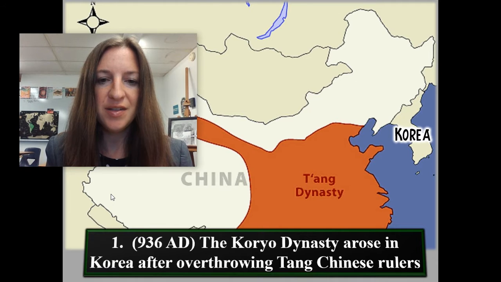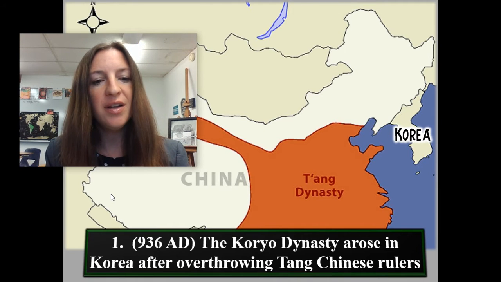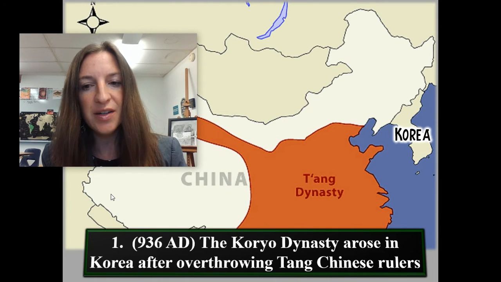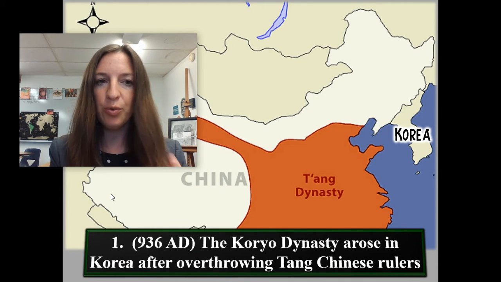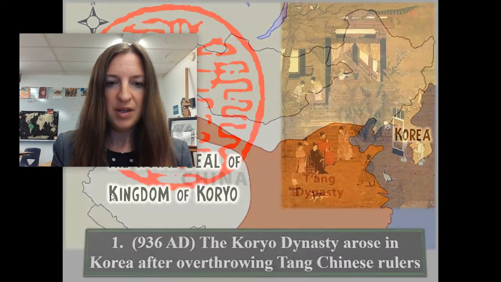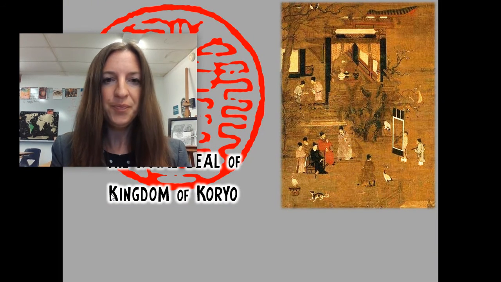The Koryo Dynasty. So note number one, in 936 AD, the Koryo Dynasty arose in Korea after overthrowing those Tang rulers. So they were able to overthrow their oppressors and have their own kingdom. Their kingdom has a royal seal.